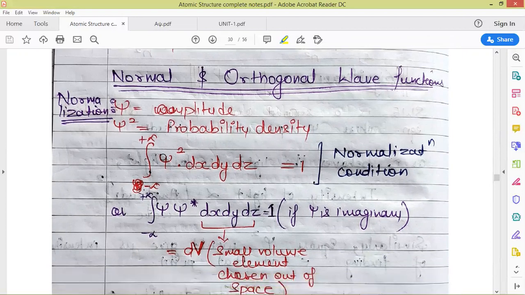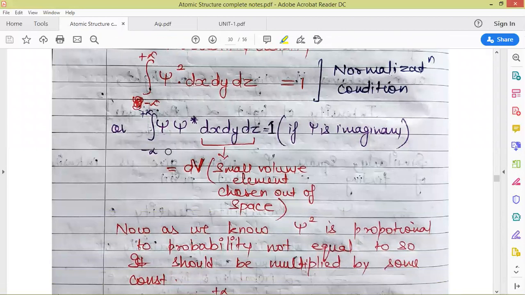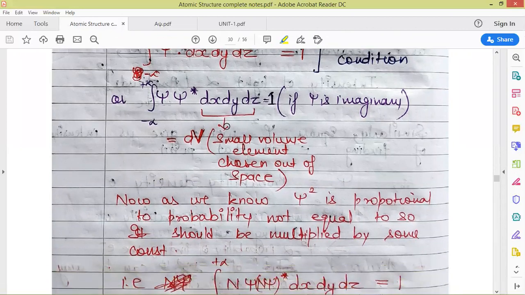If we take a small volume element in three-dimensional space and integrate psi square, which represents the probability of finding the electron in that particular small volume, from minus infinity to plus infinity, we get the value of psi square integrated. Now, this integration solution should be equal to 1. If this solution is equal to 1, then that means our psi is normalized.